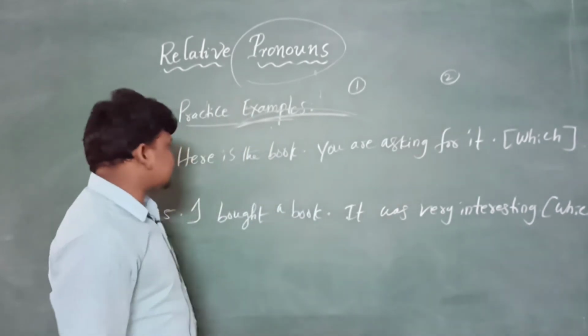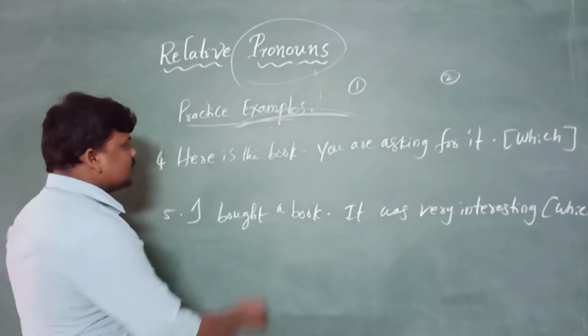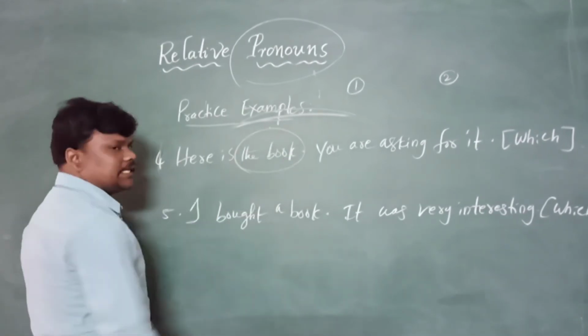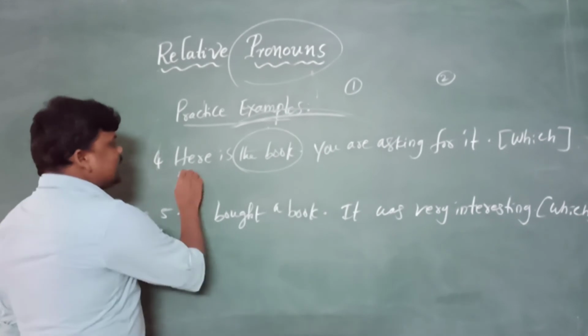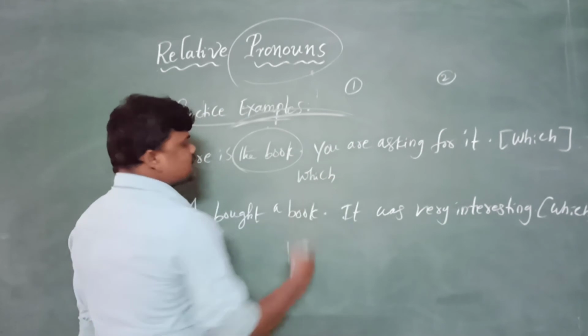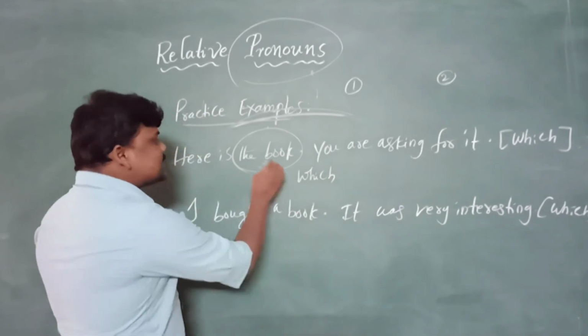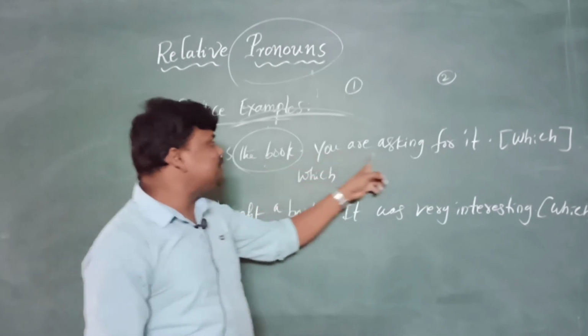Well, yes. And as I already told you, based on the instruction, first identify where is the thing. Book is a thing, right? And here is the book, and this book immediately follows which. This book-related pronoun, identify where it is.